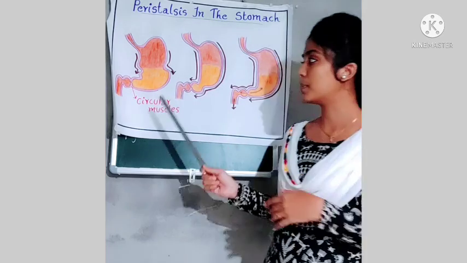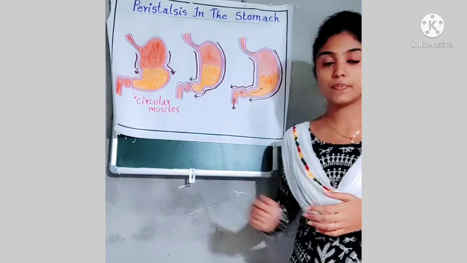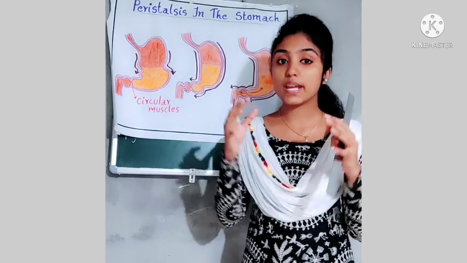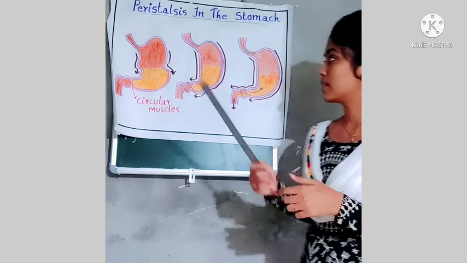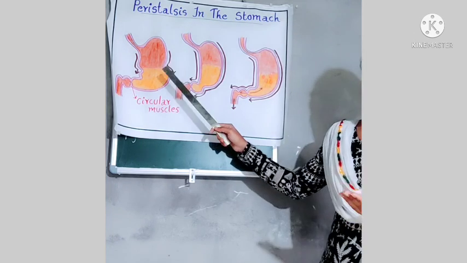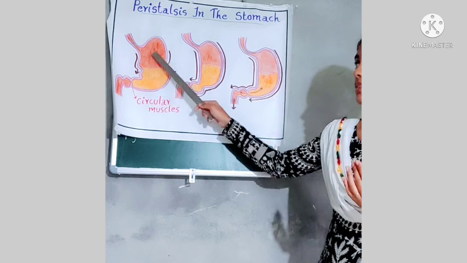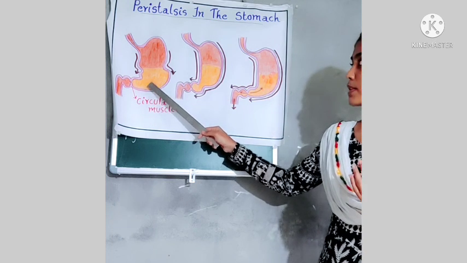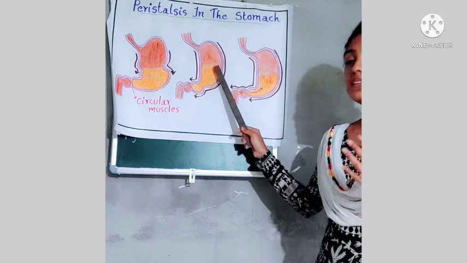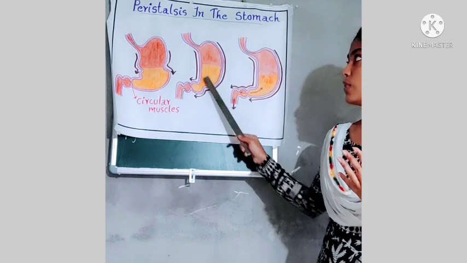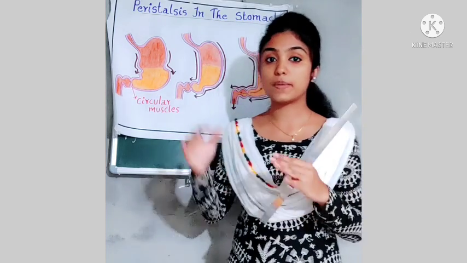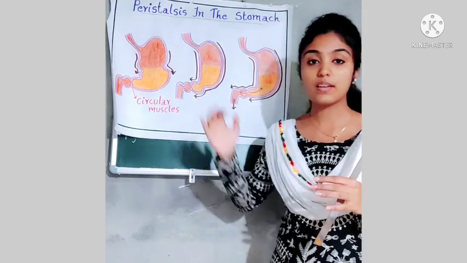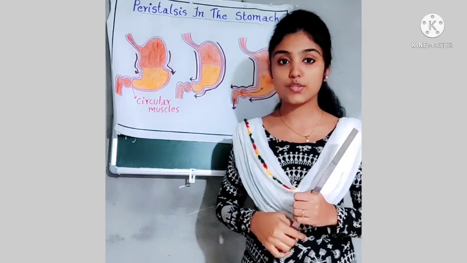Why are the circular muscles closing the pathway? It is to retain the food inside the stomach for some time. The food retains inside the stomach for some time so that certain glands present in the walls of the stomach secrete gastric juice.